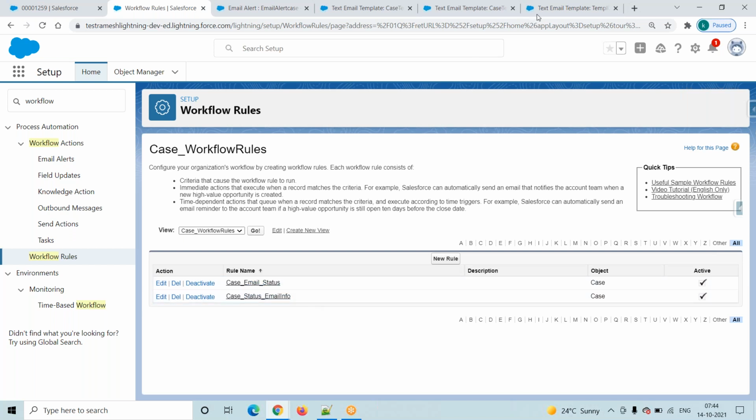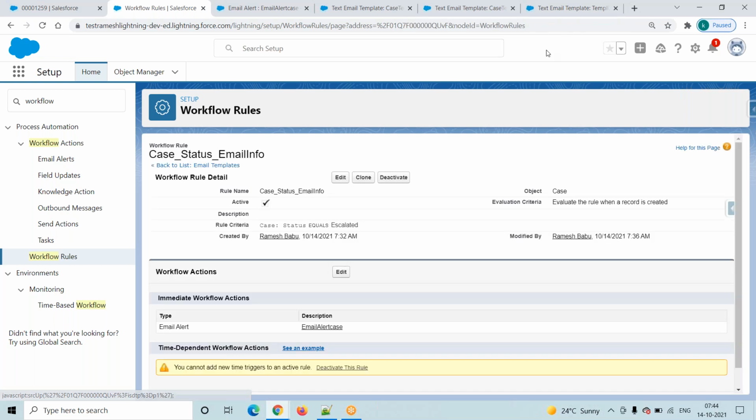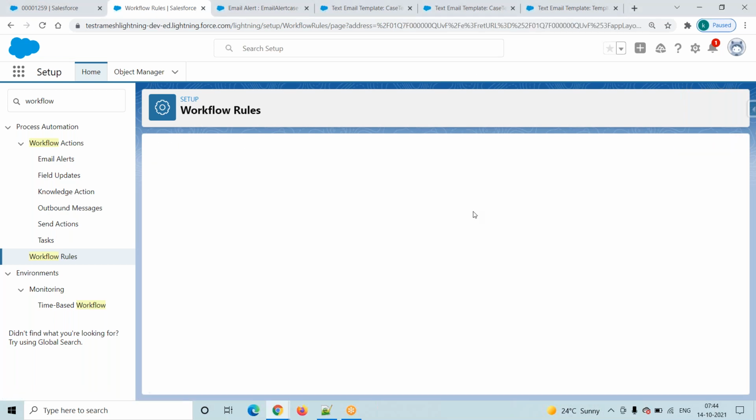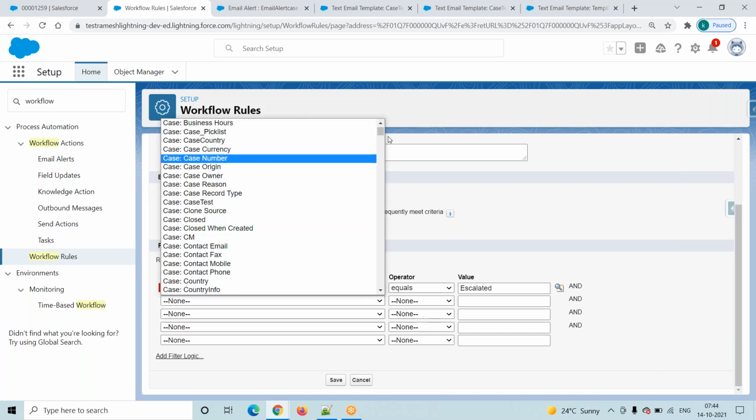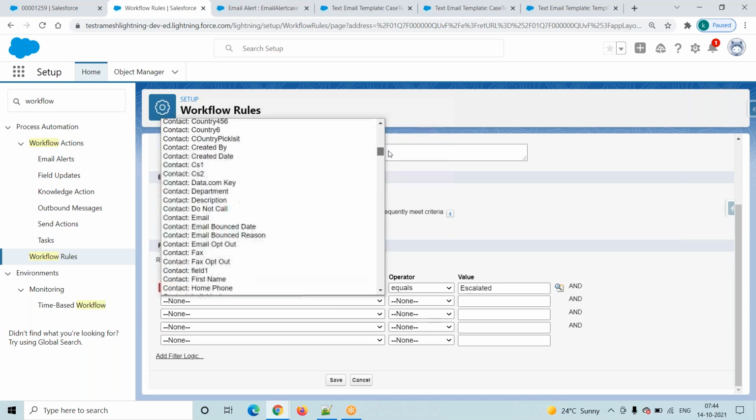Okay, Bhaskar, yes. Question: while creating the rules, in the rule criteria there is only one AND condition. I want to check with the OR condition also. Yes, that facility is there. For example, go to the case email status rule we just created, the case status email info. Click on this edit button. What Bhaskar is asking is, here there is an AND: case status is equal to escalated, and for example case status is equal to new. Both cases I want to fire.